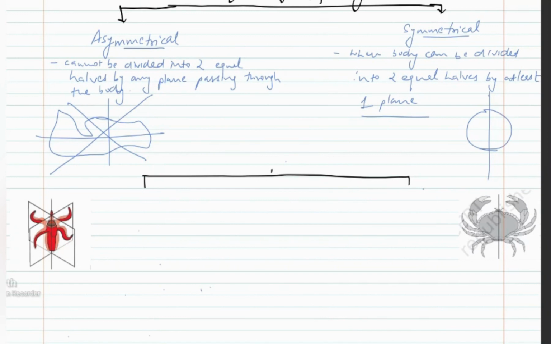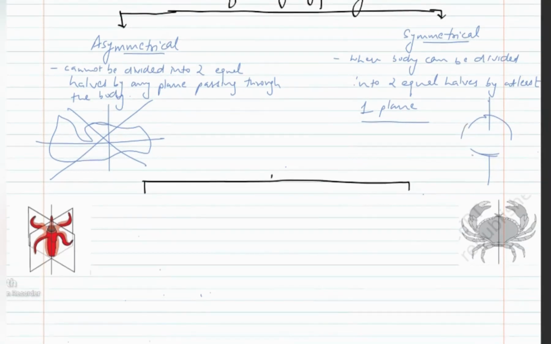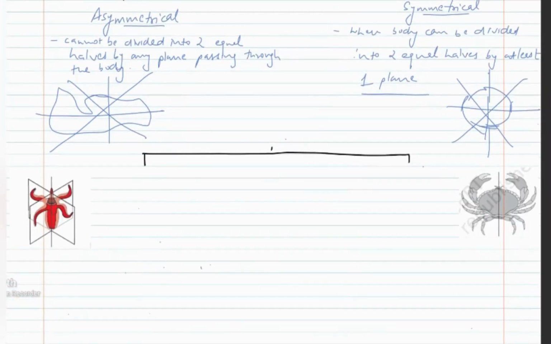So for example, if an organism looks like this, this plane can divide the organism into two equal halves. This plane can divide, sorry, not this. This plane can divide the organism into two halves. This plane also, this plane also. So in a symmetrical animal, the body can be divided into two equal parts, and in an asymmetrical animal, the body cannot be divided into two equal parts. Again, symmetry is of two types: radial symmetry and bilateral symmetry.